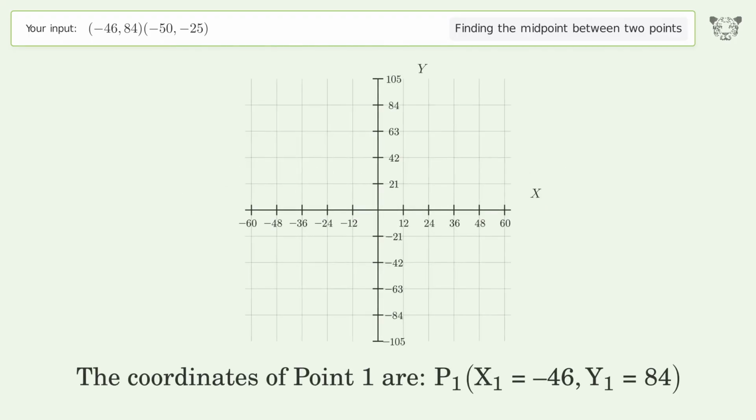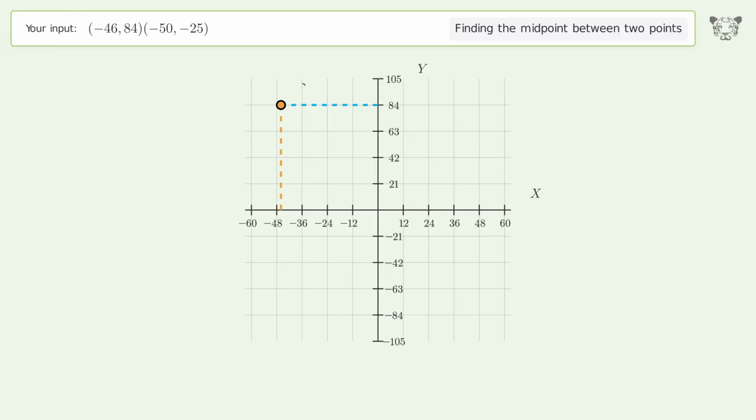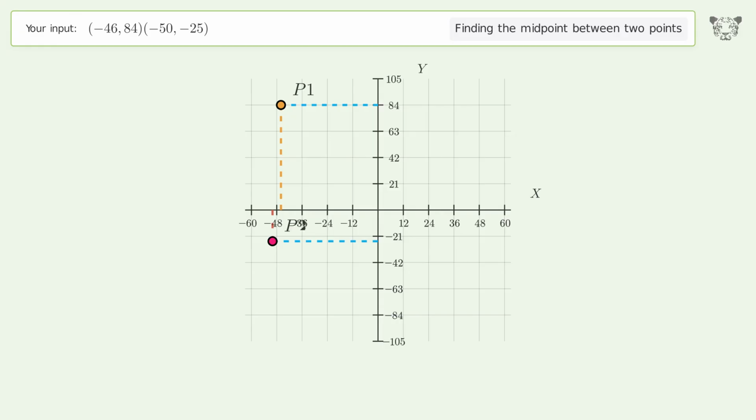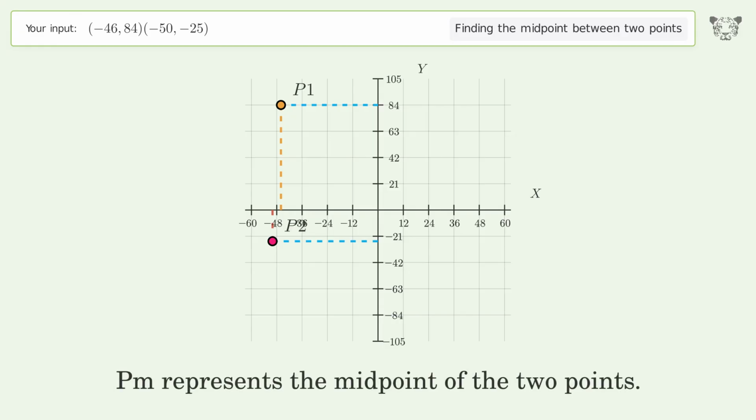The coordinates of point 1 are x1 equals -46, y1 equals 84. The coordinates of point 2 are x2 equals -50, y2 equals -25. PM represents the midpoint of the 2 points.